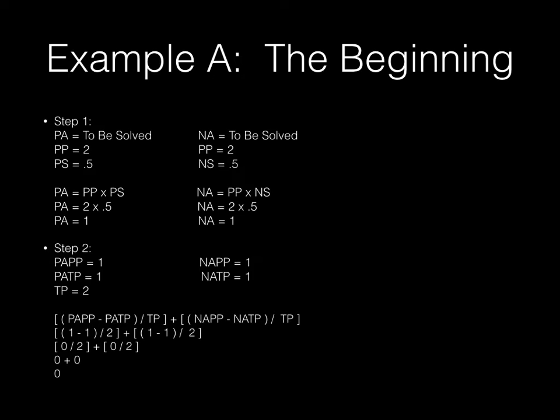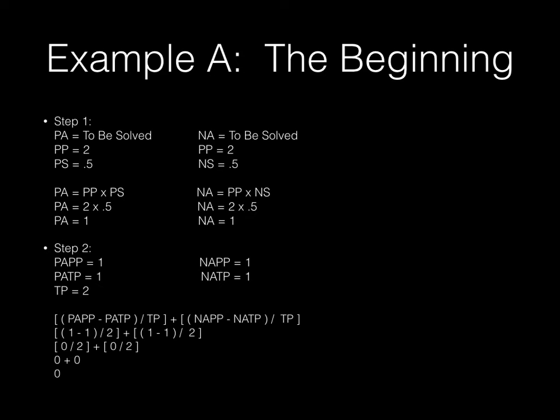Let's get into example A, which is the beginning. As discussed, our beginning today is 2. Step 1 was to use working formulas A and B to determine the positive and negative aspects of our potential prime. So, our positive aspect needs to be solved. Our potential prime is 2, our positive spin is 0.5. Our formula: positive aspect is equal to potential prime times positive spin. We have 2 times 0.5, therefore we have a positive aspect of 1.